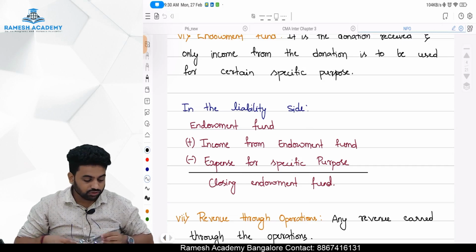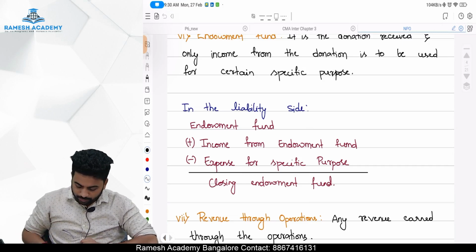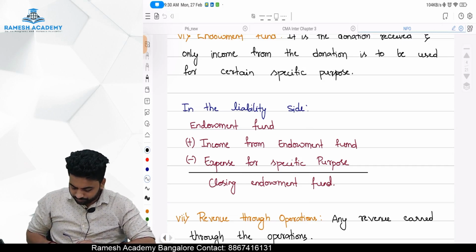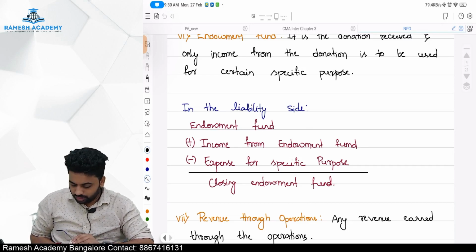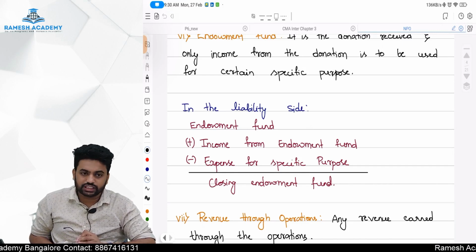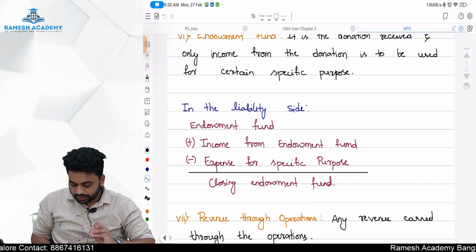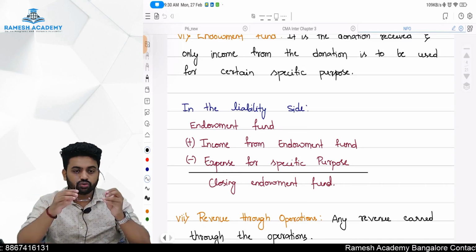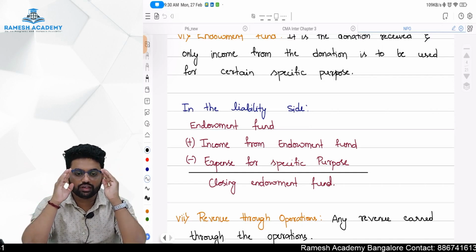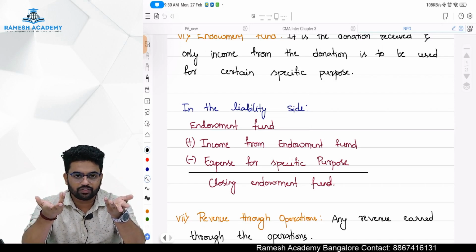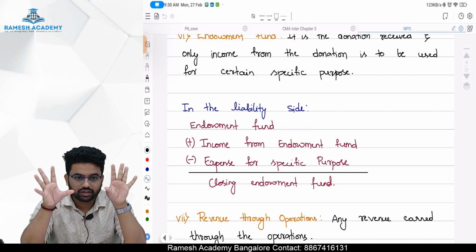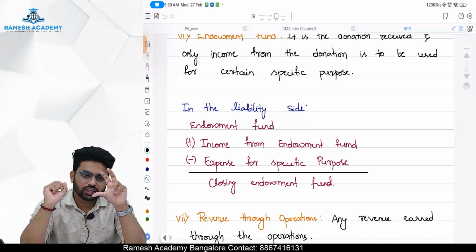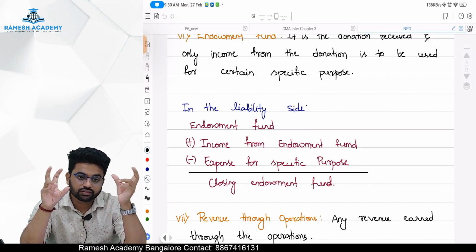Next one is revenue through operation. Sometimes what happens, in clubs and all, you might be knowing, they will provide the restaurant service also. So that kind of thing is there, no? Of course, we know revenue is revenue in nature, it should come in the income and expenditure account. You can show it in two ways. One, you can net it off, the other one you can show it in a gross way.